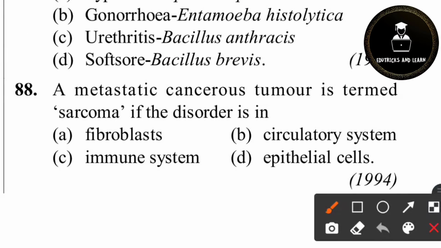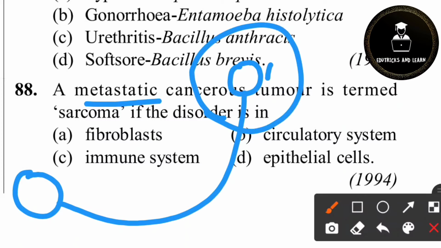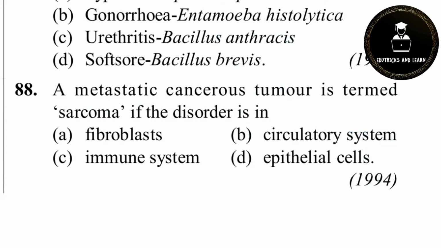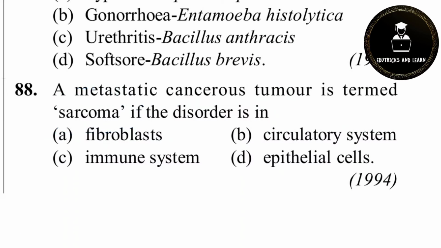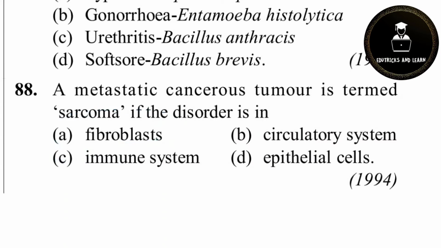88th question. A metastatic cancer tumor is termed as sarcoma if the disorder is in. Very easy question. What is metastasis? If one of the cancerous cells moves to another organ or another part of the body, settles down there and produces more cells, and one of the cells goes through the blood to another part of the body, it forms another cancer. So the movement of cancerous cells which spreads the cancer is called metastasis. So a metastatic cancerous tumor is termed as sarcoma. Where do we see sarcoma? In the locomotion and movement chapter in class 11, we saw about sarcoma. Sarcoma is of the fibers, the fibers of connective tissues. So here fibroblast is the correct answer.